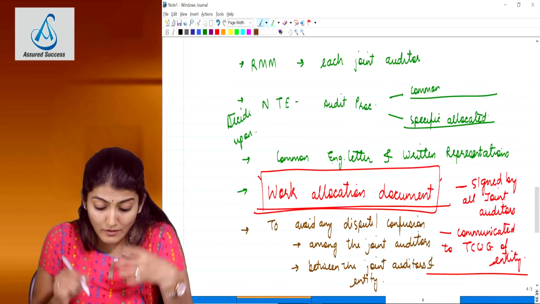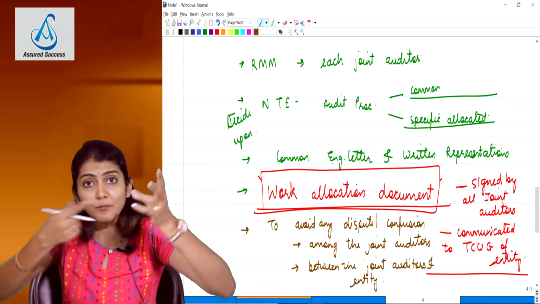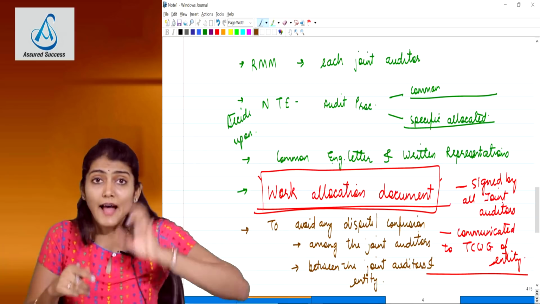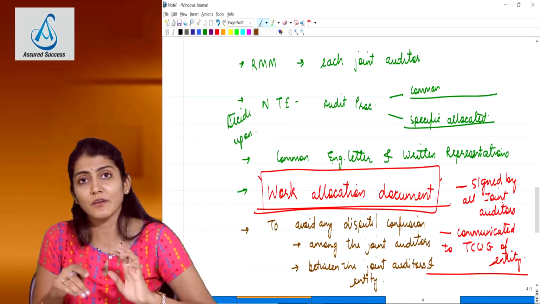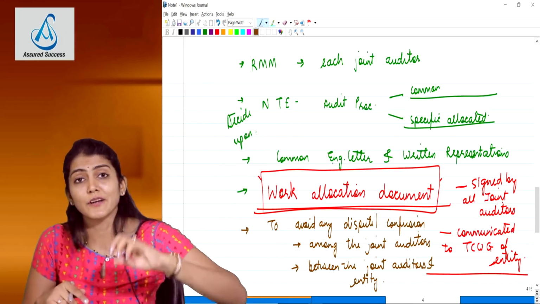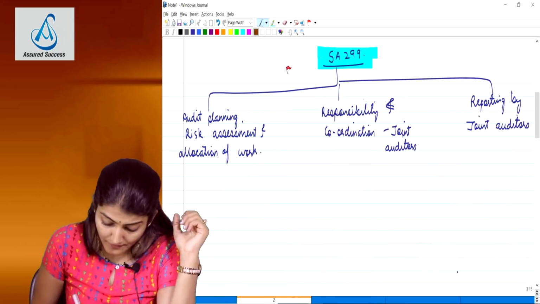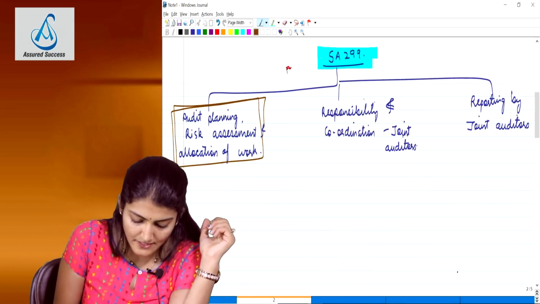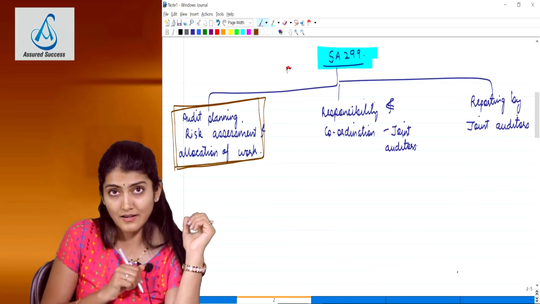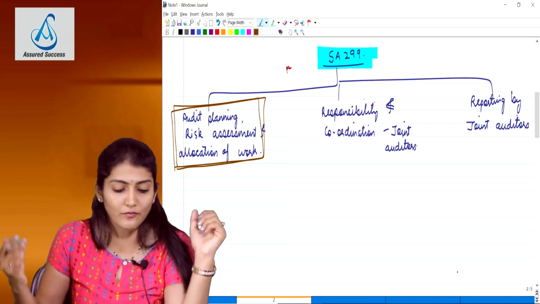So why is the work allocation document to be prepared? To avoid dispute and confusion between the joint auditors and also between the joint auditors and the entity, among the joint auditors and also between the joint auditors and the client. Right, so that completes the first part of the standard, which is regarding the audit planning, risk assessment and allocation of work.